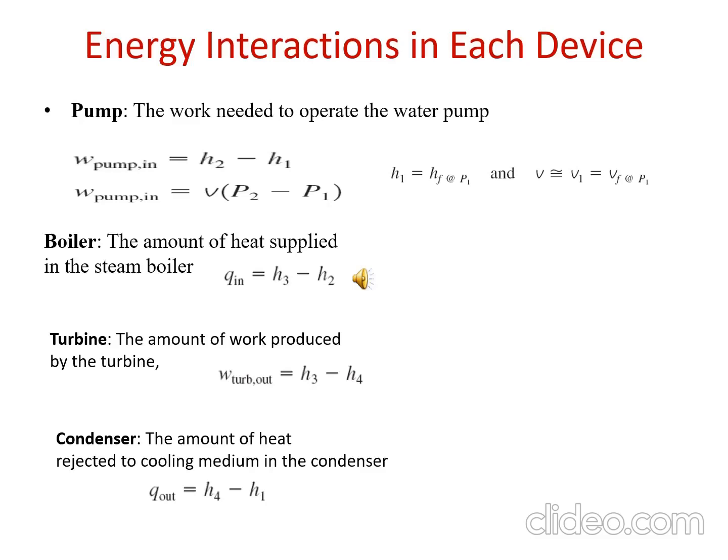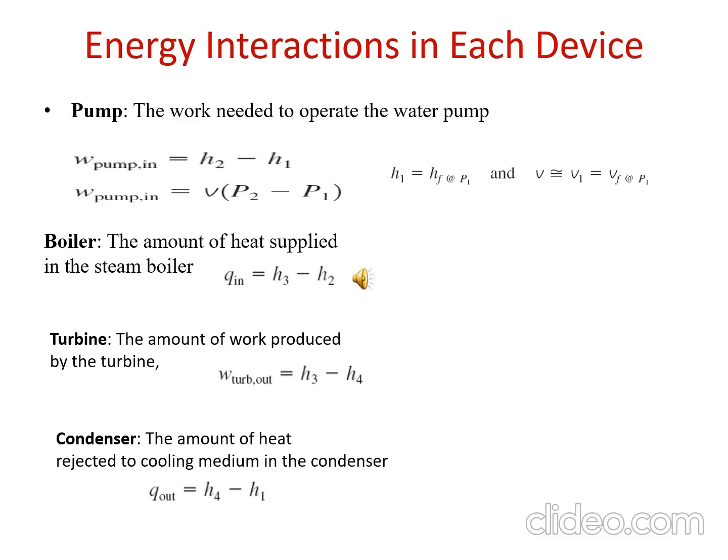Then next we will discuss the performance of the ideal Rankine cycle. Performance means first of all we have to find the thermal efficiency, then the total net work done, steam rate, and heat rate. Okay, so what is thermal efficiency? How can we find the thermal efficiency? We know that thermal efficiency equals W net divided by Q in, or 1 minus Q out divided by Q in.